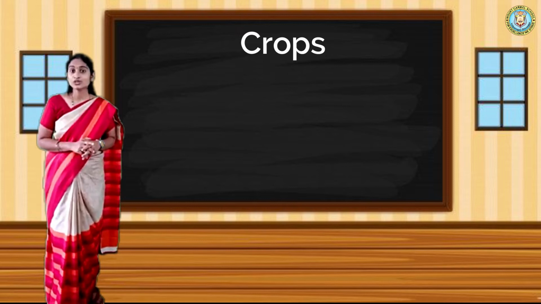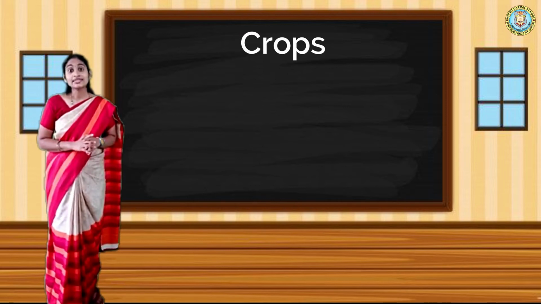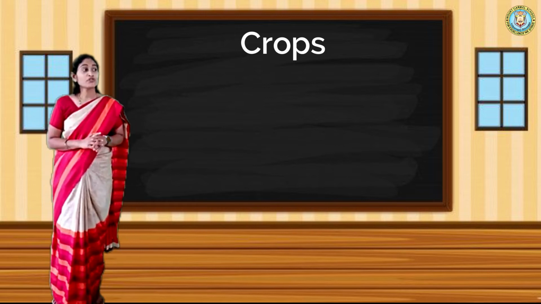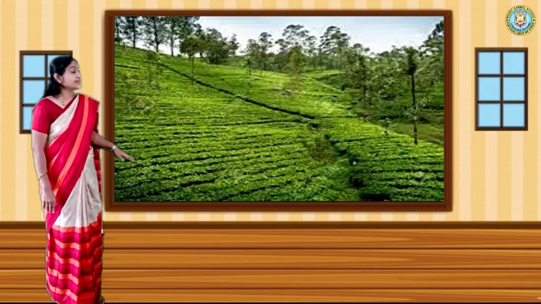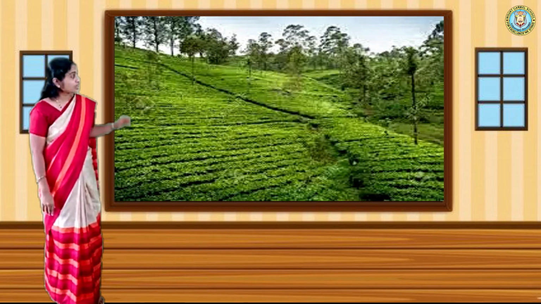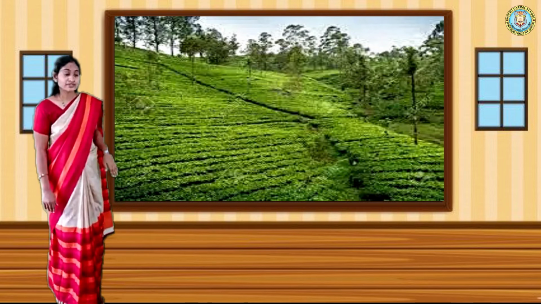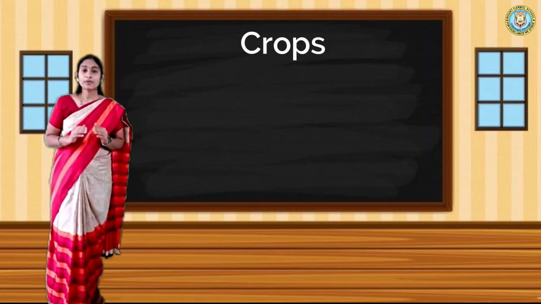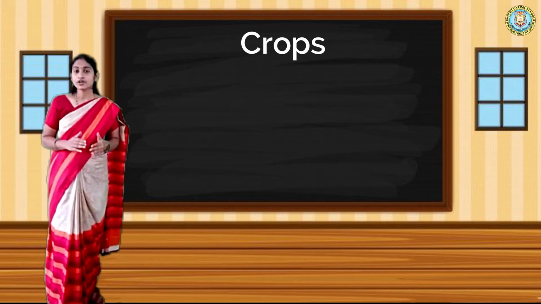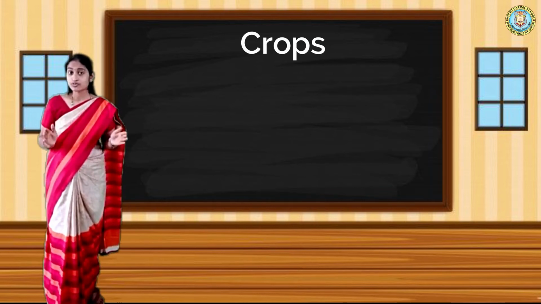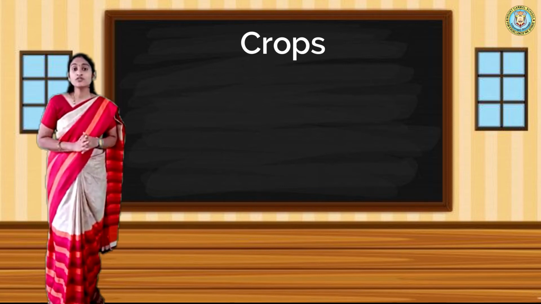Then the tea plant. We use tea powder in our house, isn't it? And where does tea powder come from? It comes from the tea plant. See here how it looks. Very green leaves are there. After processing, it becomes powder form. For this tea plant, we require sloping land like this, and the soil should be moist. Like this, for many plants, we require different seasons, different atmosphere and different kinds of soil.